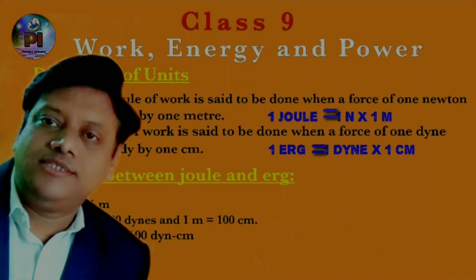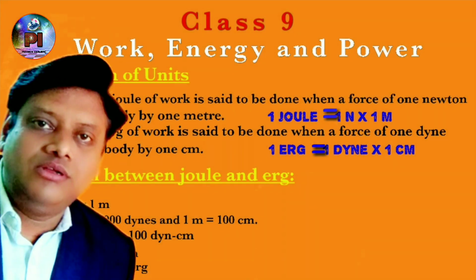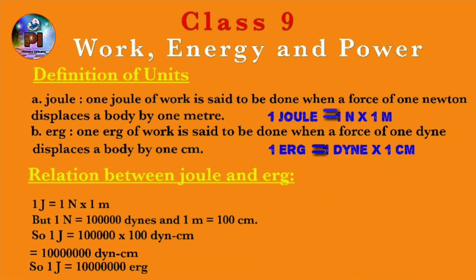So children, now let us recall again the definition of work. Work is said to be done when a force produces displacement in a body. Work is done only when a force produces displacement. That means if we apply a force but displacement is not produced, then no work is said to be done. The SI unit of work is Joule, that is 1 Newton into 1 meter, and the CGS unit is erg, that is 1 dyne into 1 centimeter. Obviously work has no direction, so it is a scalar quantity.